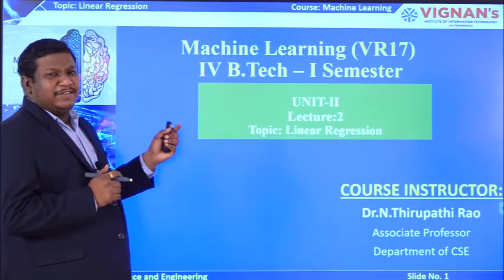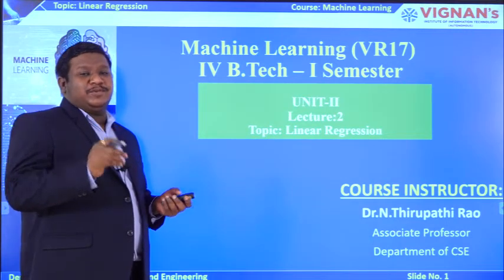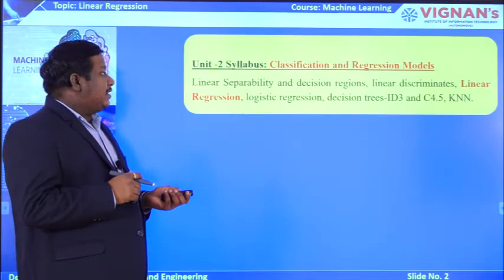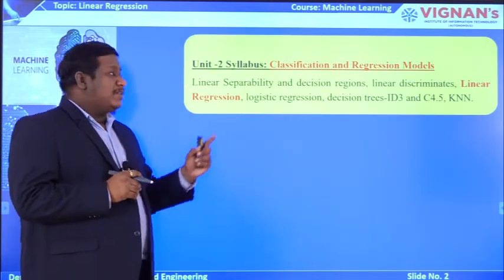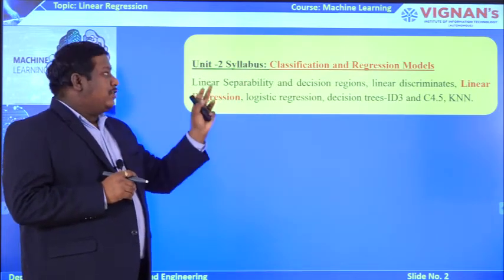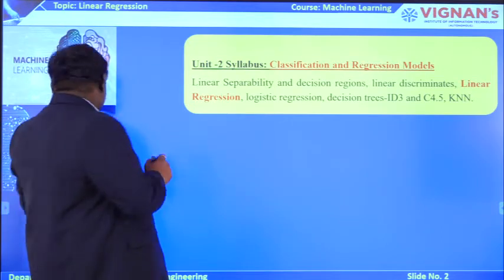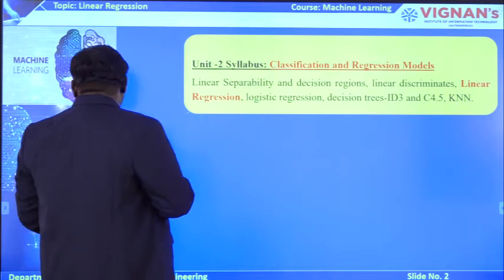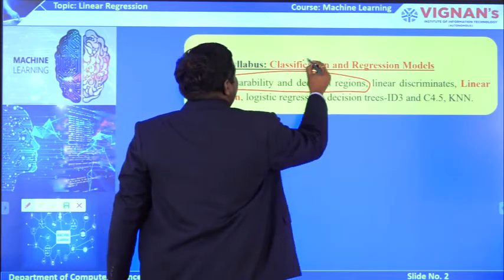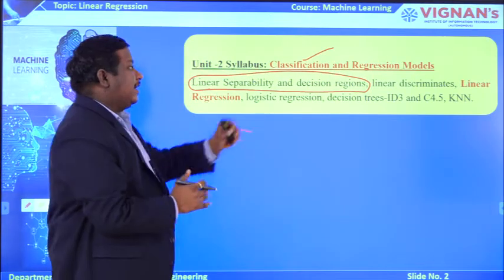So we had already seen that the second unit covers the two important techniques that come under supervised learning, that is classification and regression. So this is the syllabus of the second unit, the classification and regression models. These two come under supervised learning. The first three topics you saw in previous lectures covered the classification model, and today we are going to see the second part of this unit, that is the regression models.